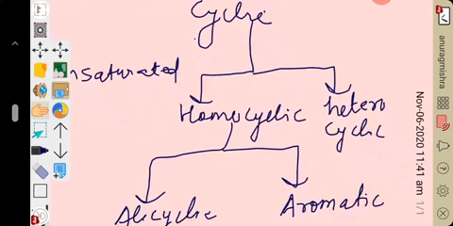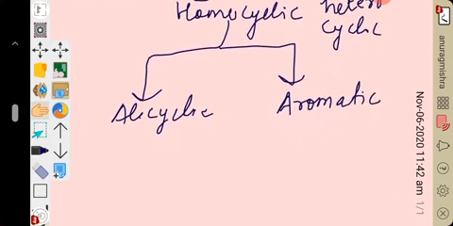While heterocyclic means organic compound in the ring form, but in the ring along with carbon some other heteroatoms may be present, like oxygen, nitrogen and sulfur. Such kinds of compounds are known as heterocyclic compounds. Then after I told you all, homocyclic compound is further divided into alicyclic and aromatic compound.